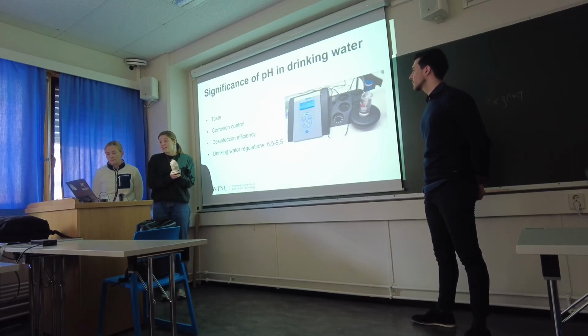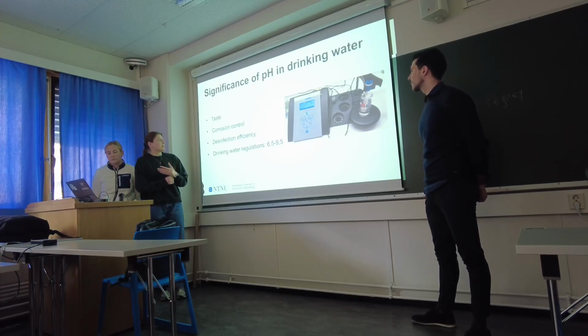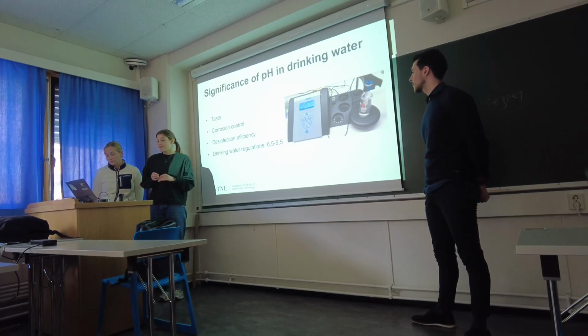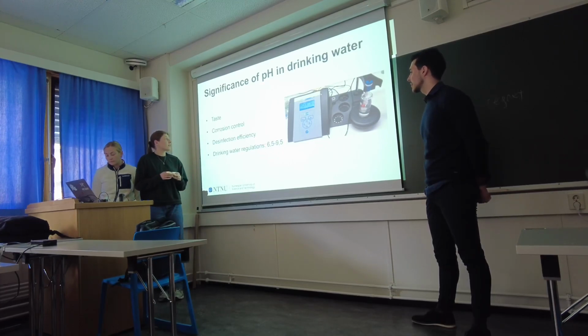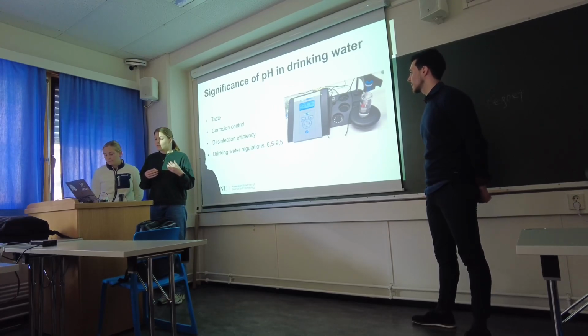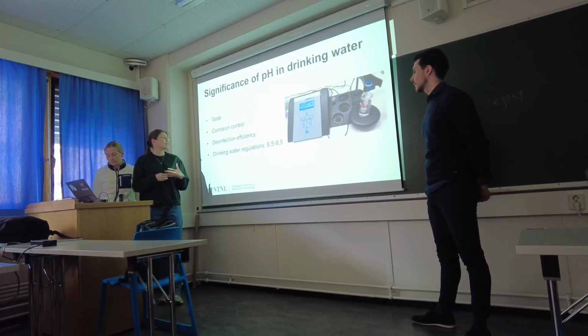pH in drinking water can have an impact on the taste. With a low pH that can give more sour water, and high pH can give more bitter water. And then it has an effect on the corrosion. With a low pH, the water is more corrosive, and the high pH then is less corrosive.